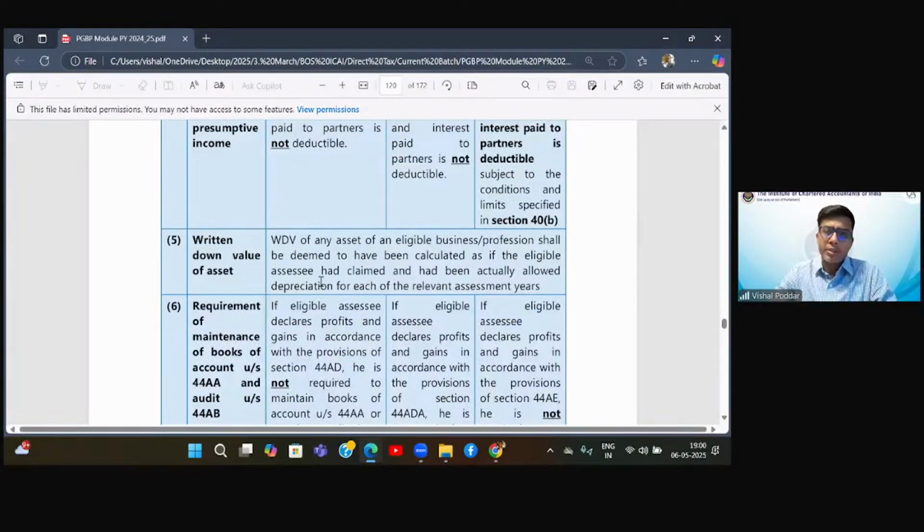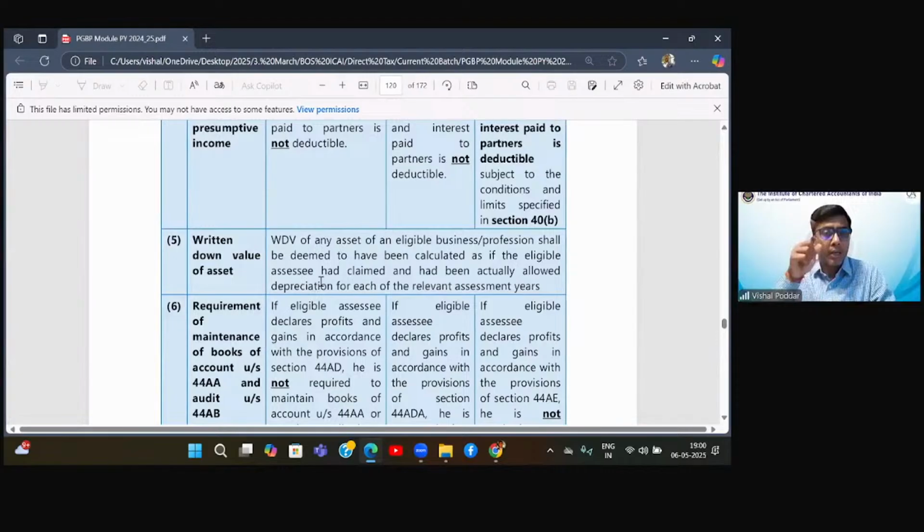Next, even though we are not separately computing depreciation, whatever we studied in the previous class, you may think there is no need to prepare the blocks. That is not the case. You will prepare the blocks, compute the depreciation, deduct the depreciation and find out the closing WDV as if you are in the normal method of computation.